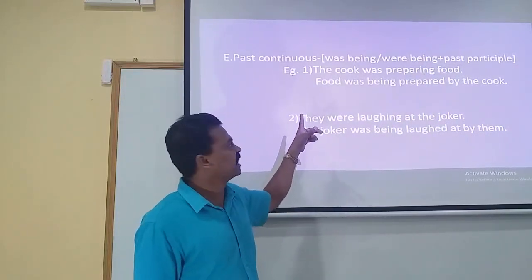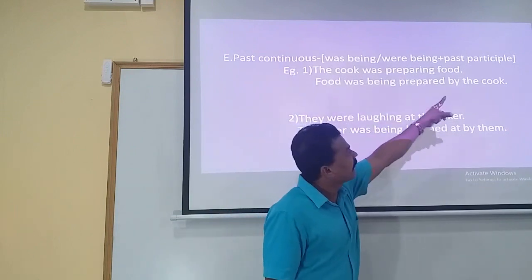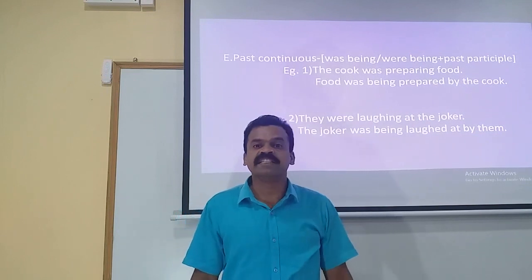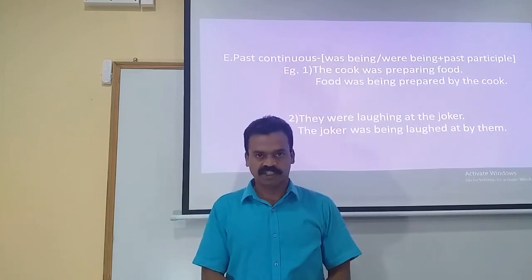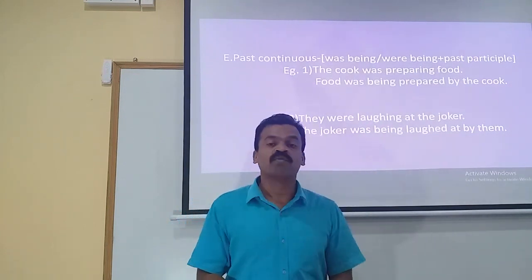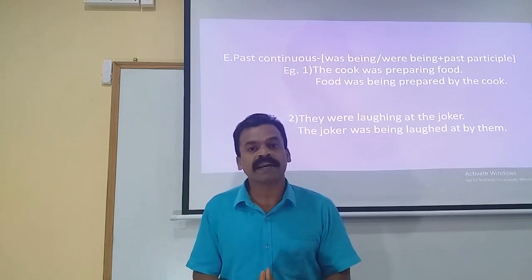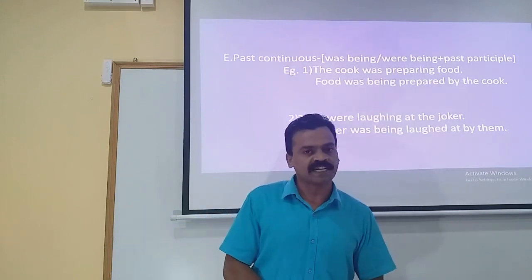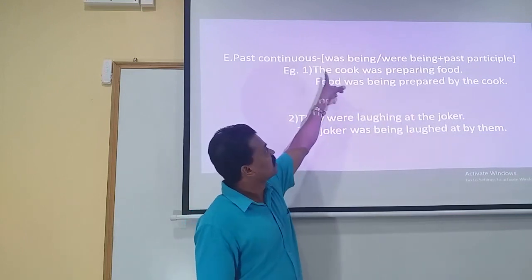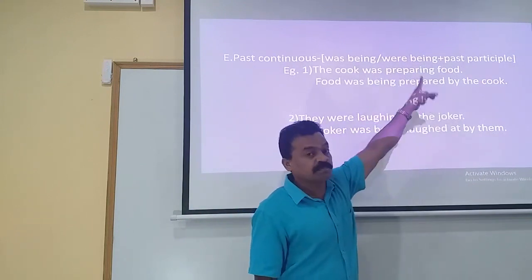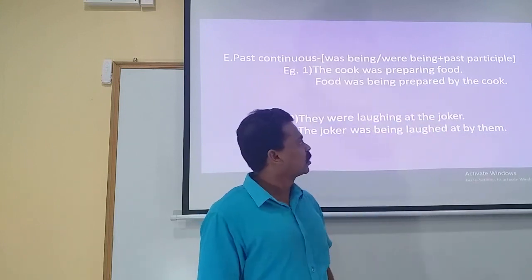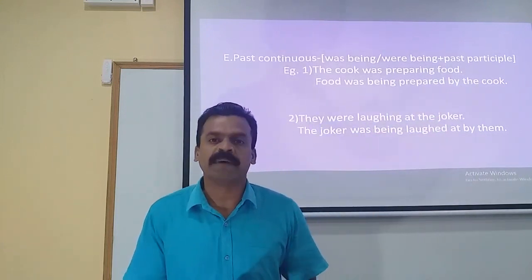So let us move on to the example. The cook was preparing food. Was preparing: was or were plus the ing form of the verb. The given statement is in past continuous. So now find out the object. The cook was preparing food. What was the cook preparing? The cook was preparing food. So food is the object in the active voice sentence that turns to be the subject over here in the passive voice. So food, the statement being in past continuous, takes was being or were being. So therefore it is: the food was being prepared by the cook.